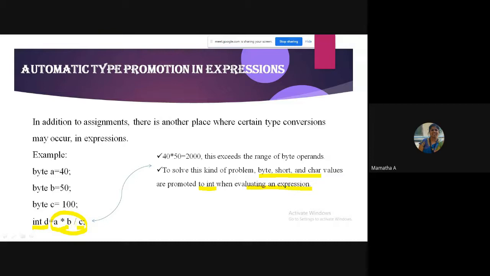2000 divided by 100 is 20. So D will contain the value 20. Automatically, there won't be any error here. There won't be any error, right?